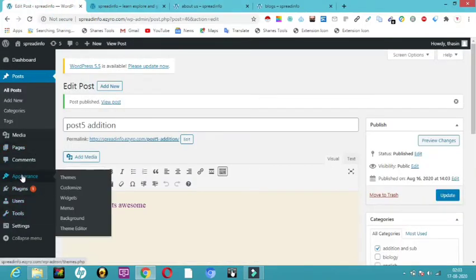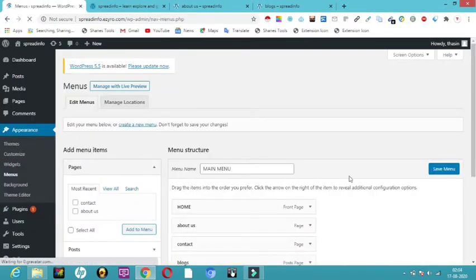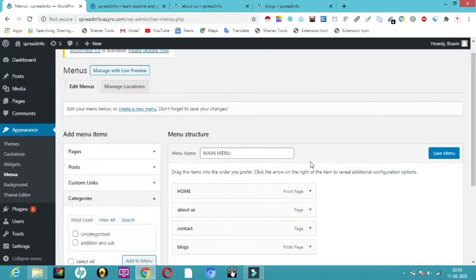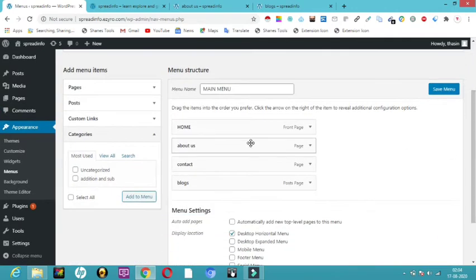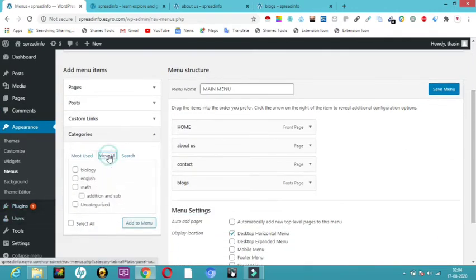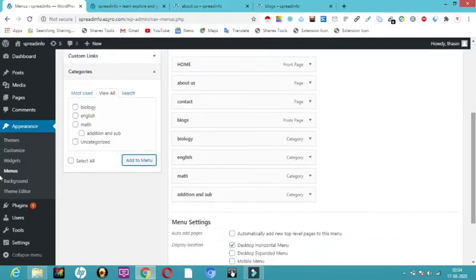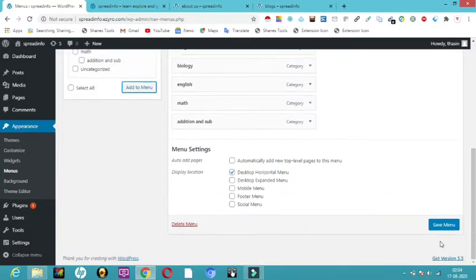So here you can see in the appearance, here we have menus. In the menus, here what I'm going to do is, here you can see categories. So I'll just click on categories, and I want to add, so I will just click on view all categories. I want biology, English, math, this addition and subtraction, all this should be added to the main menu. So I'll just click on add to menu. So now you can see this all has got updated to my main menu. Now I'll just scroll down and click on save menu here.